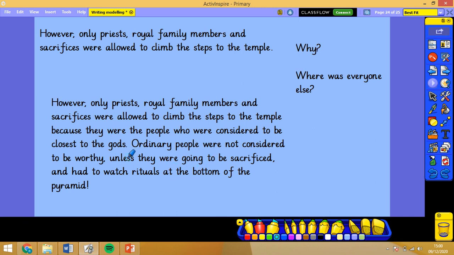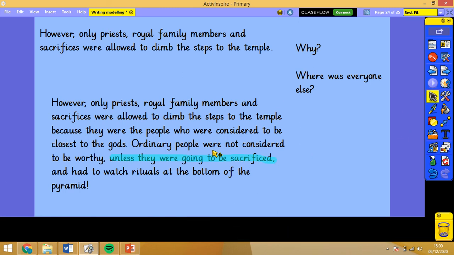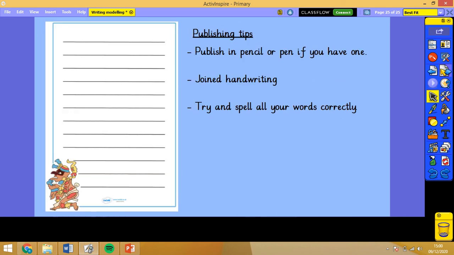Okay, now I'd like you to draw your attention to this bit because I've used parentheses, I've used commas as parentheses here. Ordinary people were not considered to be worthy unless they were going to be sacrificed and had to watch rituals at the bottom of the pyramid. So just a reminder to use those brackets, dashes, or commas to add that extra detail. When you've read through and edited a couple of things, it might be a good idea to give yourself a target to edit one part of each section, just to make sure you've developed those points.